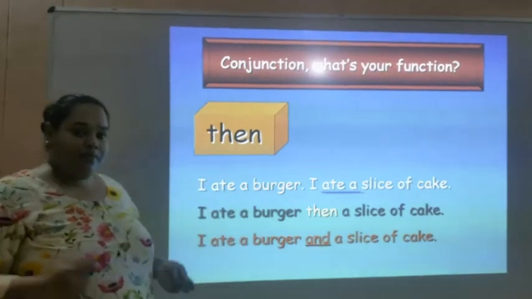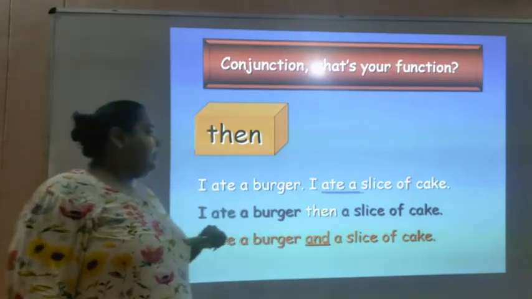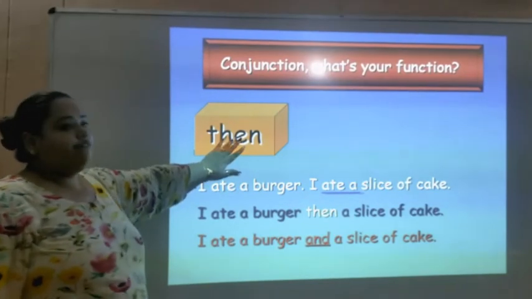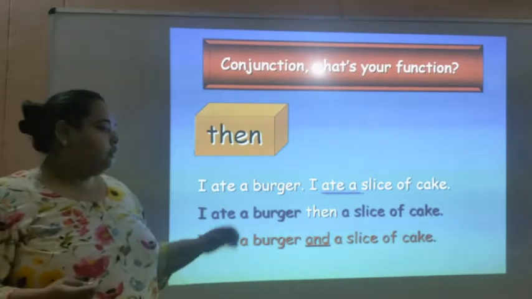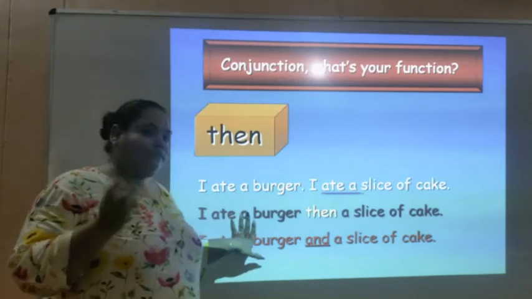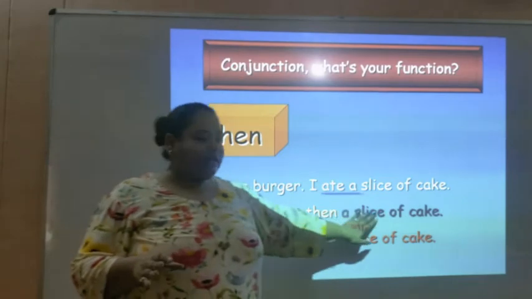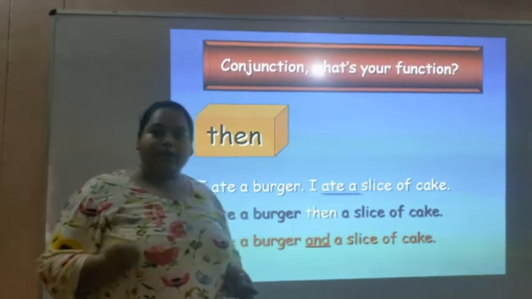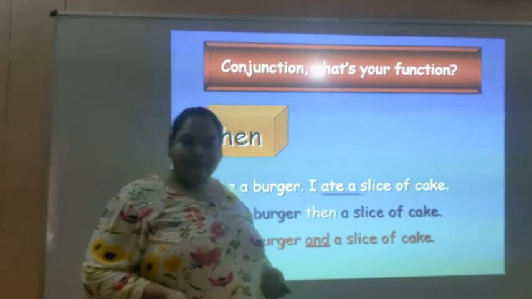Here, when we use the conjunction then, we are showing the events are sequential. That means it is time bound. First one event happened. After finishing the first event, the other event happened. That means when the burger was finished, then only I ate the slice of cake.